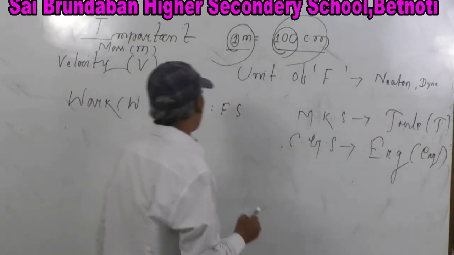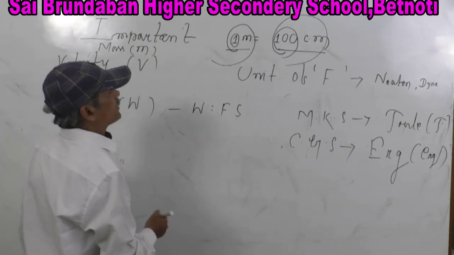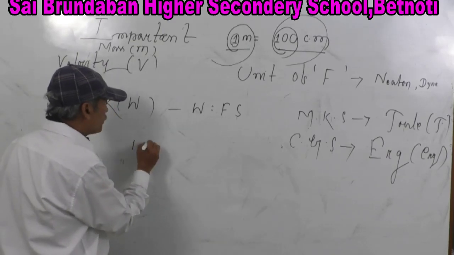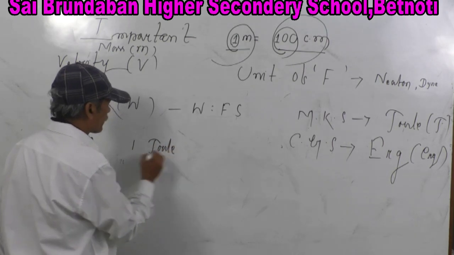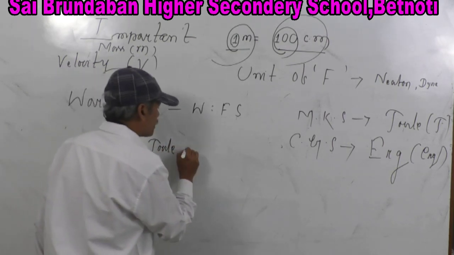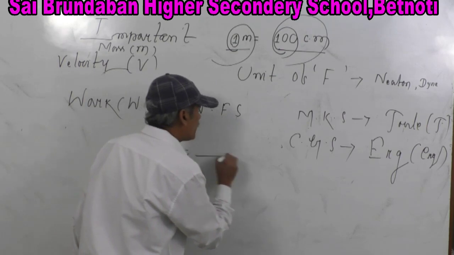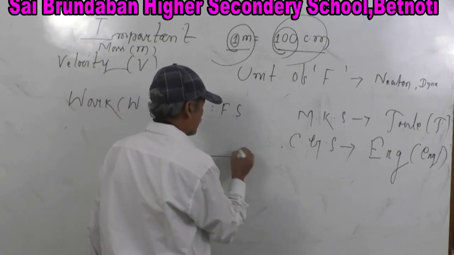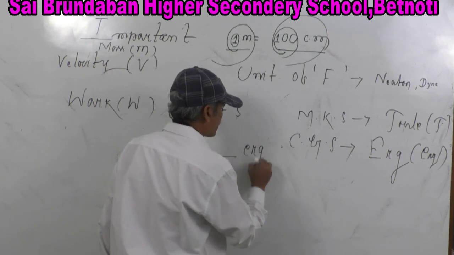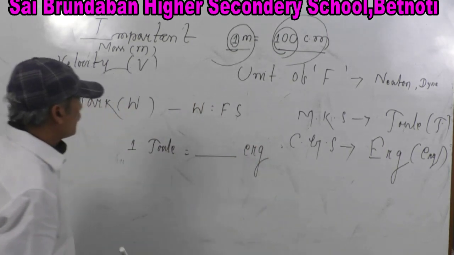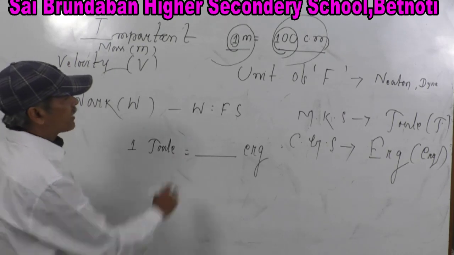Now, I just want to know 1 joule is equal to how much in CGS system? Means how much erg?